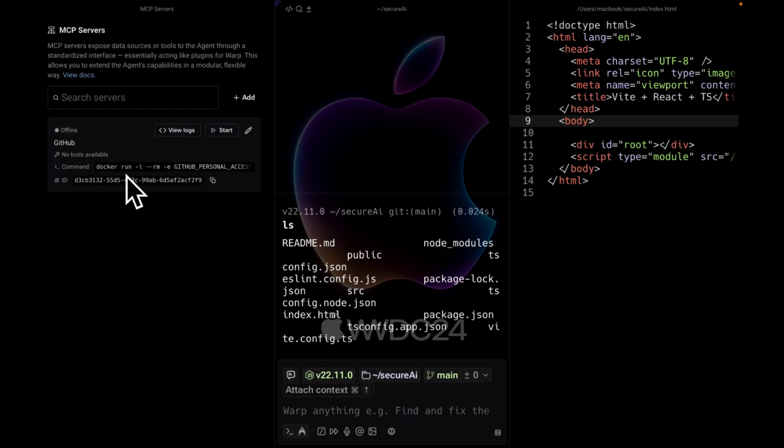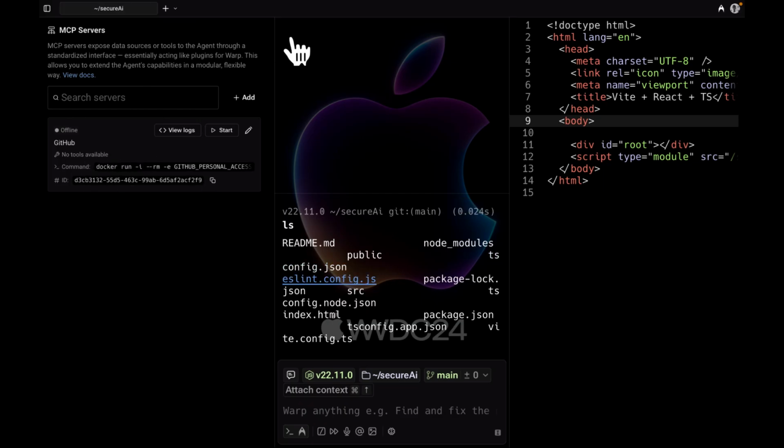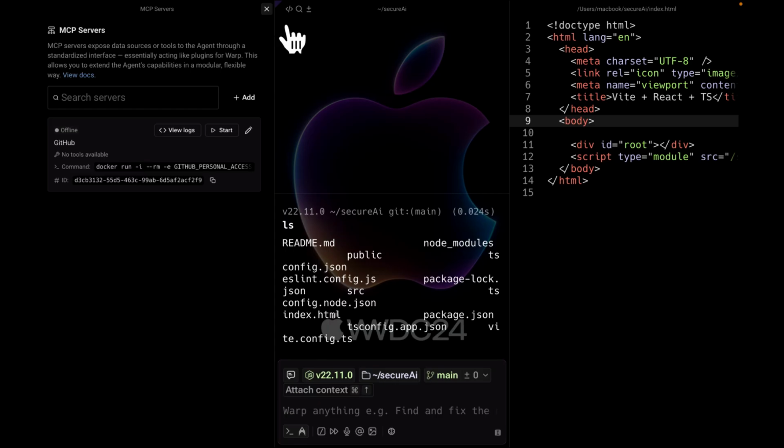So let's go straight up. I have one MCP here called GitHub. Currently it's failing, I don't know why. Anyways, let's go straight to the next thing.